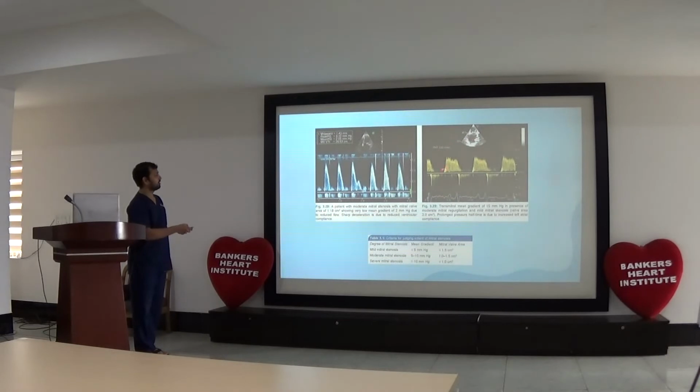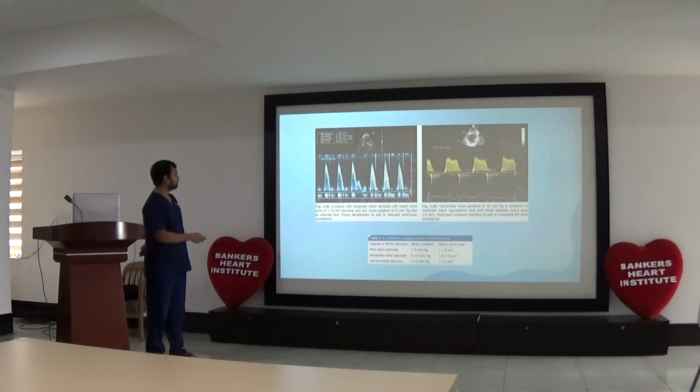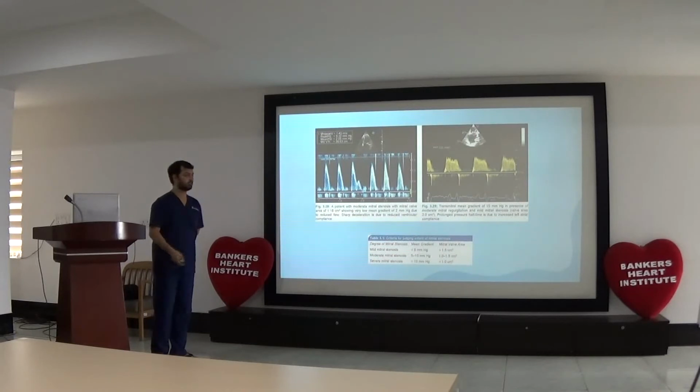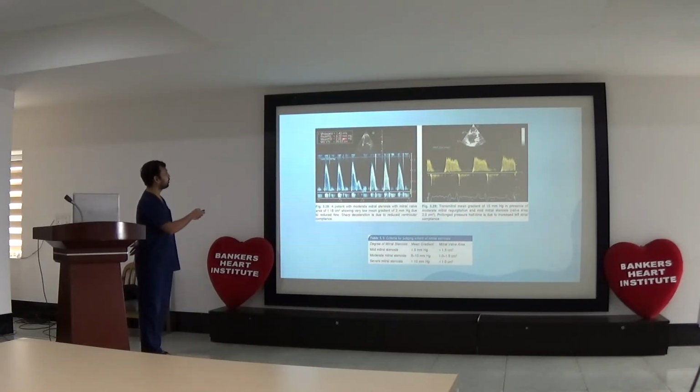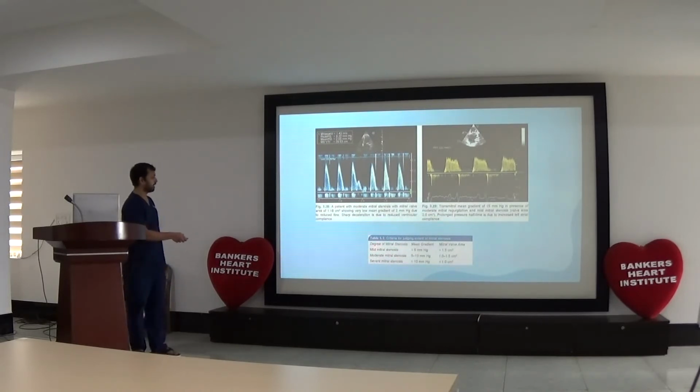We calculate the mitral valve gradient according to the VTI method. We take the trace of the gradient and the gradient is calculated automatically. In this condition, there is a mean gradient of about 2.5, peak gradient is 8.2, and peak velocity is 1.4. This is a case of mitral stenosis, and according to this gradient, mitral stenosis can be classified into mild, moderate, and severe.